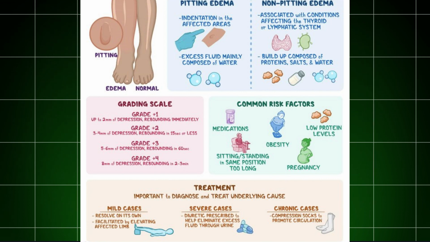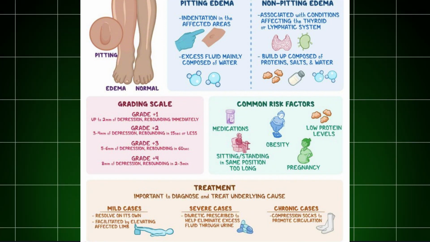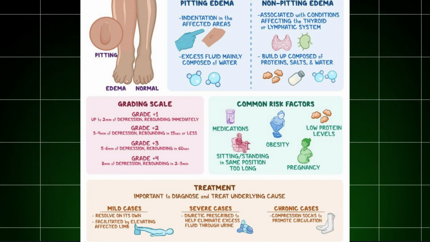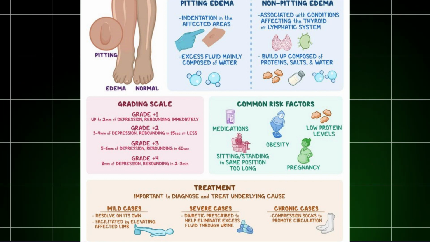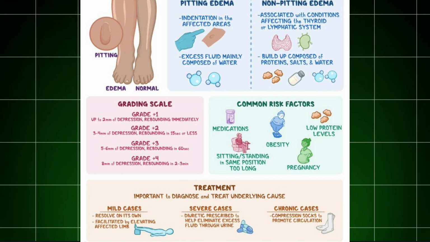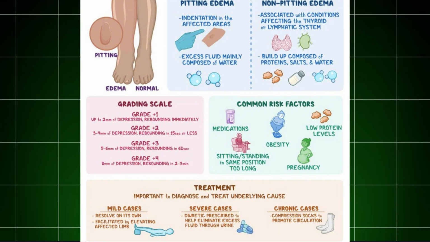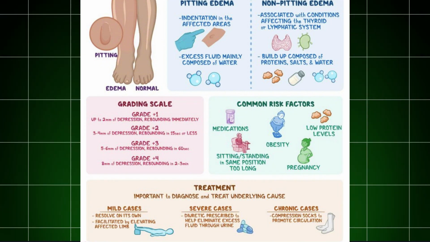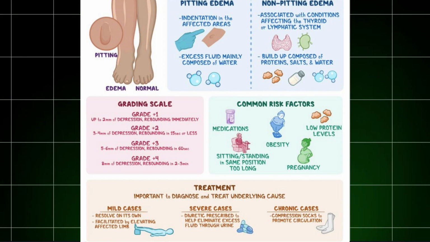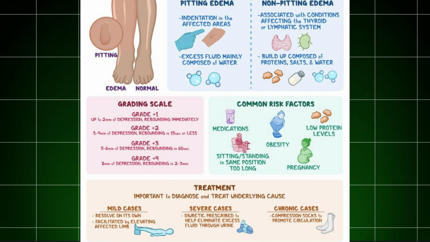Tissue factors: factors like increased oncotic pressure of interstitial fluid or decreased tissue tension can also trigger edema. Increased capillary permeability: when the walls of the capillaries become more permeable, fluid can easily leak into the tissue and accumulate. Sodium and water retention: retention of sodium and water due to kidney function or hormonal imbalance can also cause fluid accumulation and edema. Now, examples of edema: renal edema, cardiac edema, pulmonary and cerebral edema.